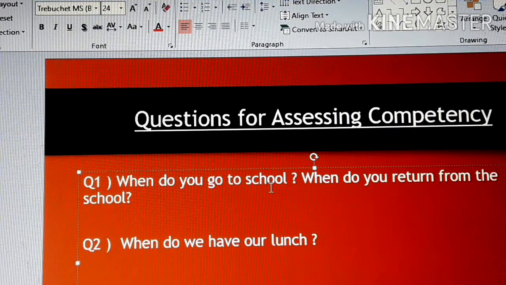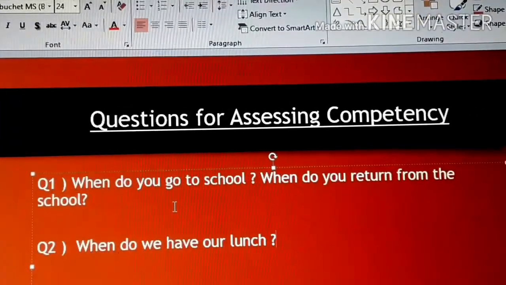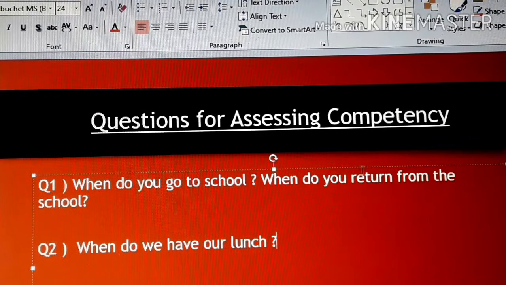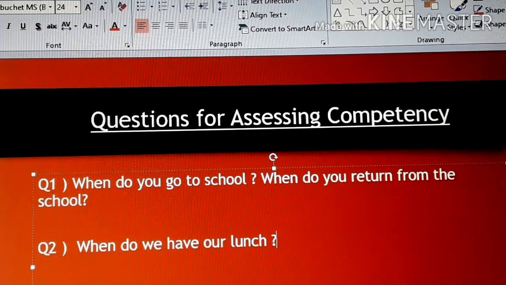Before concluding, there are two questions which you have to answer. When do we go to school? You have to answer it. Next, when do we return from school? In which part of the day do we go to school, and in which part of the day do we return from school? Think over it and answer this question. We'll discuss it in our next class. Number 2, when do we have our lunch? During which part of the day do we take our lunch? Just now we did, isn't it? So think over it and answer this question. So that's all for today. Thank you so much.